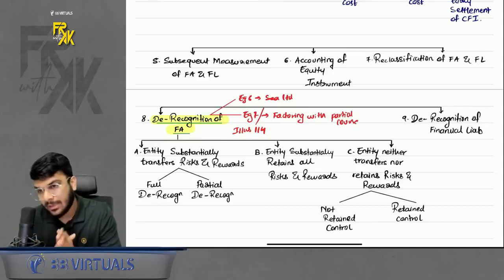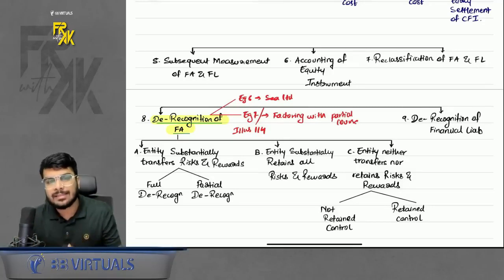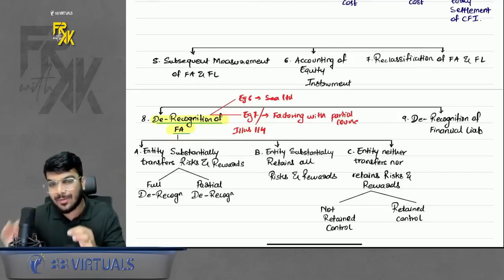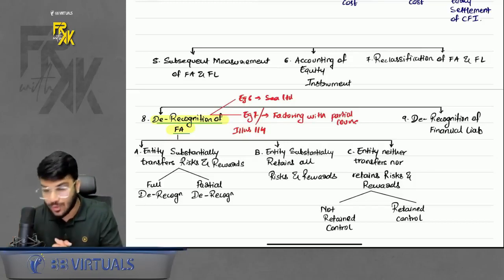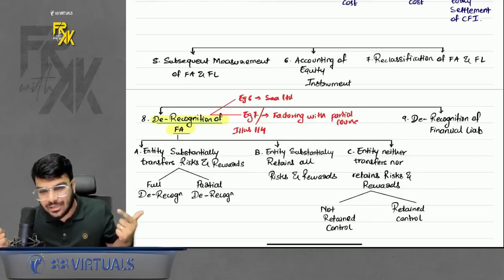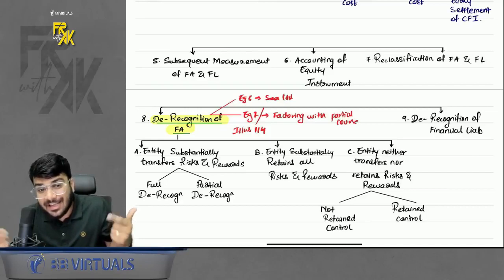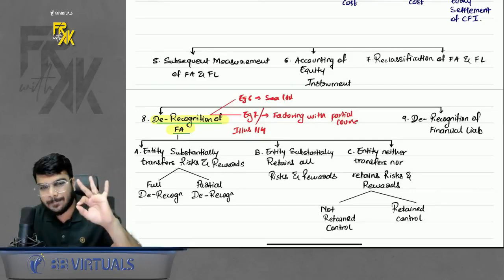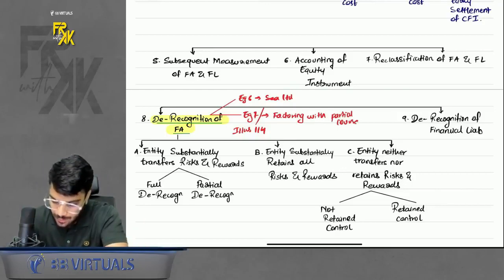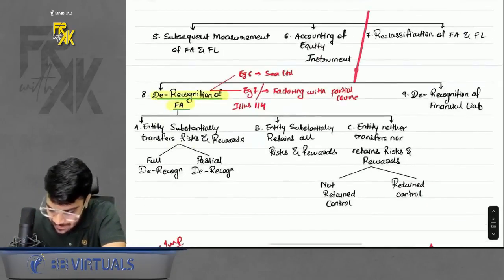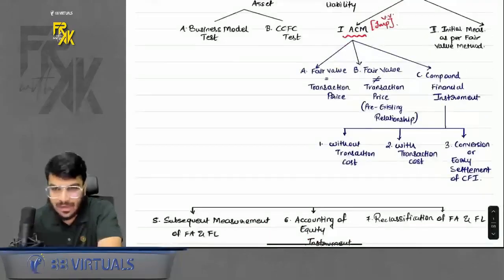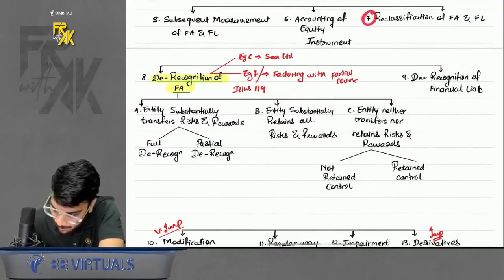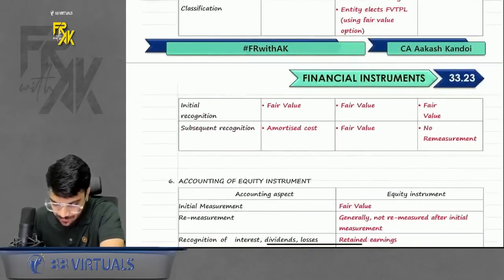Okay, just to remind you, in this revision lecture we are going to revise the concepts as well as the questions which are going to be relevant definitely from exam point of view. Okay, so without wasting any time, let's start. Let's continue the revision. Okay, so I'm continuing the revision in 3, 2, 1 and go. First of all, in the previous lecture we had revised till this part, accounting of equity instrument. We had revised till the basic measurement and everything. From this revision lecture I'm starting with 7th point, reclassification of financial asset and financial liability.